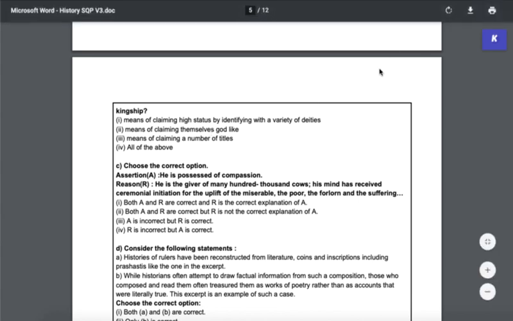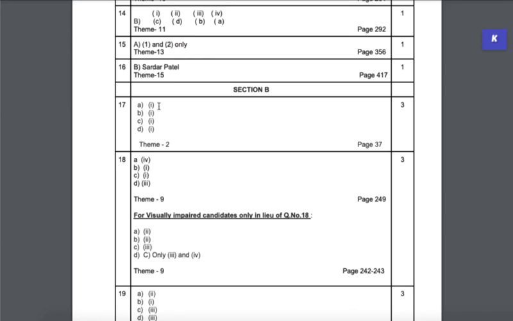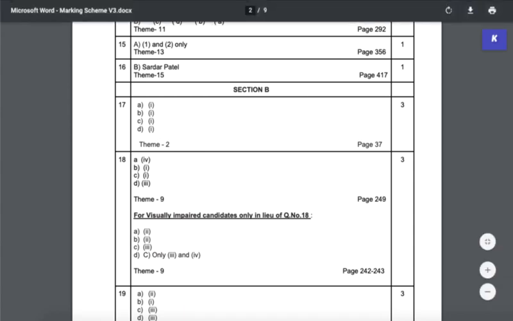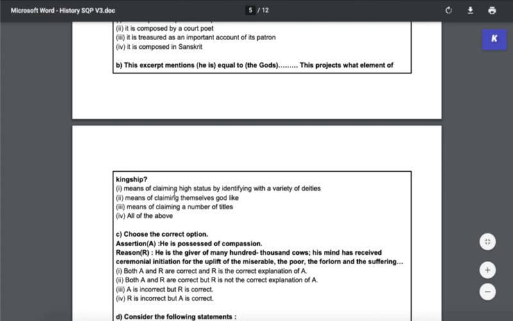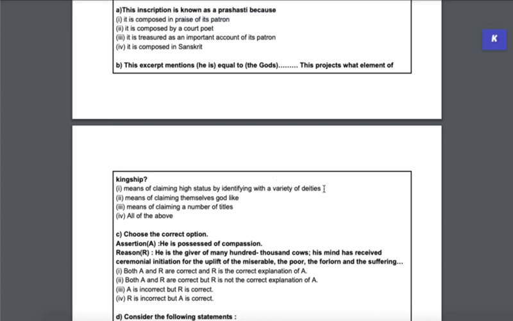So let's see what the marking scheme is telling us. Option A. So in fact, in all of these parts, it's option A, or option 1, which is the correct one. This means he's equal to gods. This is a means of claiming high status by identifying with a variety of deities, right? So between these two, the first option is the most likely one. So remember, sometimes MCQ is not about, okay, all three options are incorrect and only one is true. Sometimes the difference may not be that apparent. So then you have to take the option which is most likely to be true.